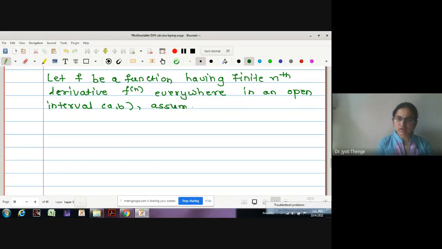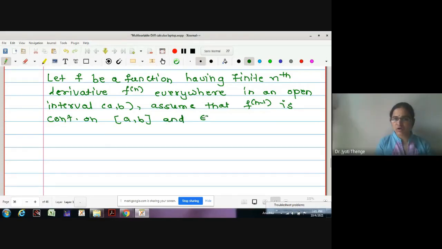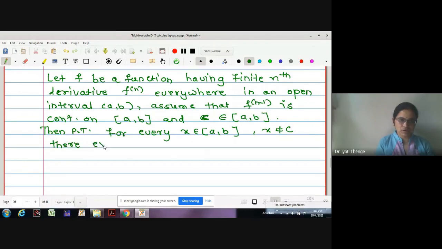Assume that fn minus 1 is continuous on closed interval AB and c belongs to closed interval AB, then prove that for every x in AB, x not equal to c, there exists a point x1 interior to the interval joining x and c, such that, what such that?